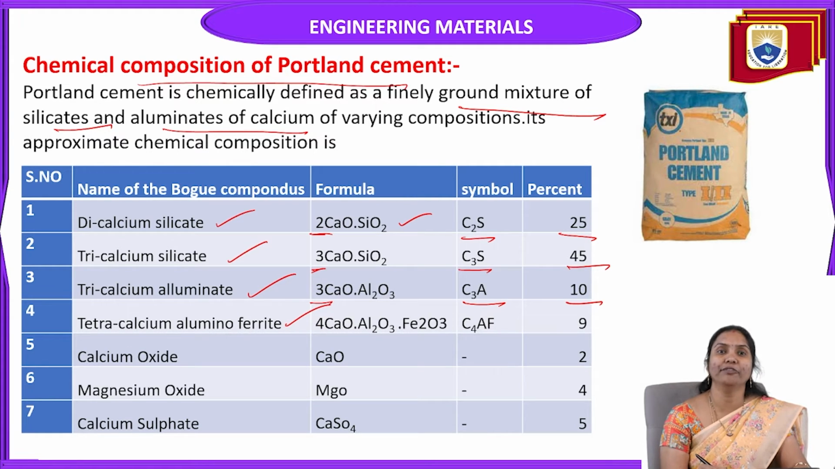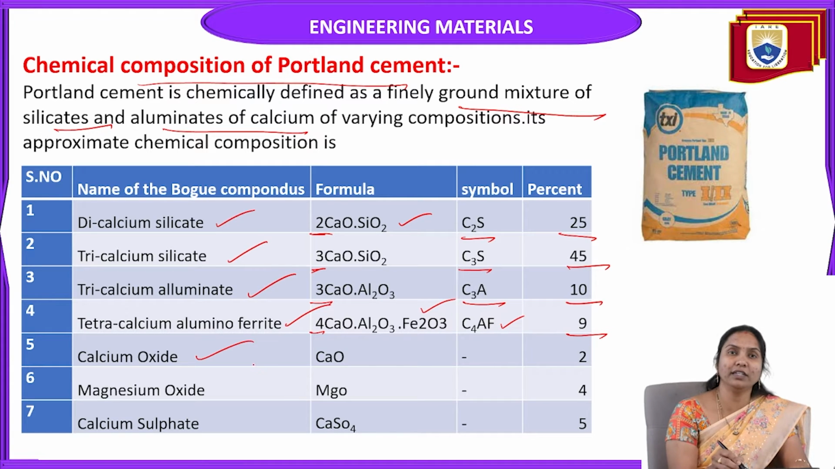The next, fourth ingredient is tetracalcium aluminoferrite. What is the chemical formula? Tetra means 4: calcium oxide CaO, aluminium Al2O3, ferric Fe2O3. This is the chemical formula of tetracalcium aluminoferrite. The shortcut symbol is C4AF. How much percent is present in this composition? 9%. 9% of tetracalcium aluminoferrite is present in the chemical composition of Portland cement. And the fifth ingredient, a general common ingredient, is calcium oxide.